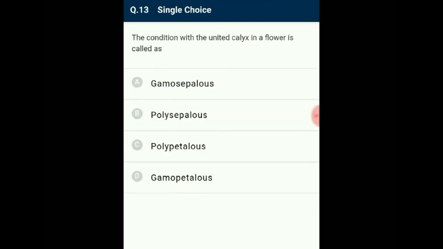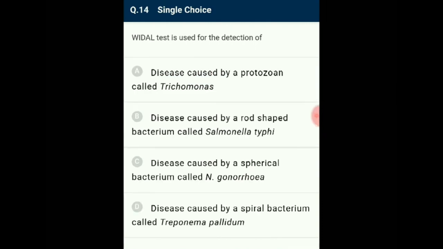Question number 13. The condition with the united calyx in a flower is called as. The calyx is the outermost whorl of the flower. It is made up of units called sepals. These sepals can be united or can be free from each other. The gamosepalous condition shows that the sepals are united. The polysepalous condition shows that the sepals are free from each other. So the answer for this question is option A, gamosepalous.